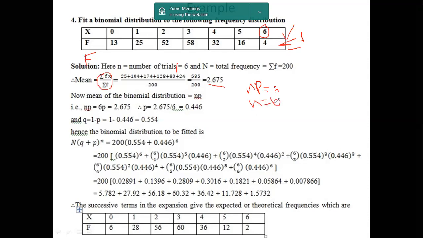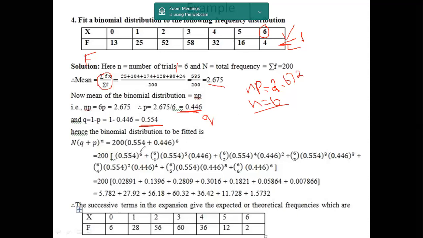We know the mean we just calculated is 2.675. Taking the n value to the right side, that is 2.675 by 6, gives the p value. Here p is the probability of success, that is 0.446. And q is 1 minus p, that is 1 minus 0.446, which is 0.554. So now we know the values of n, p, q. All these values we know.